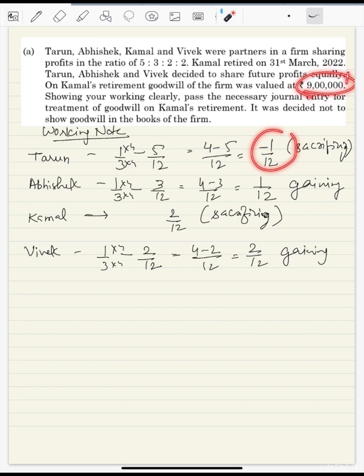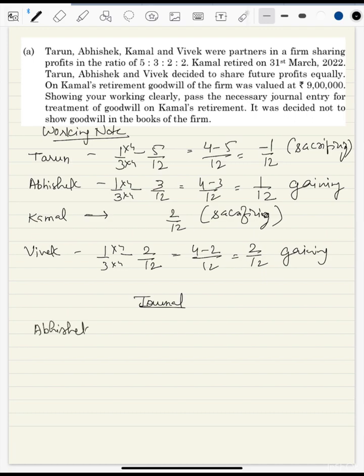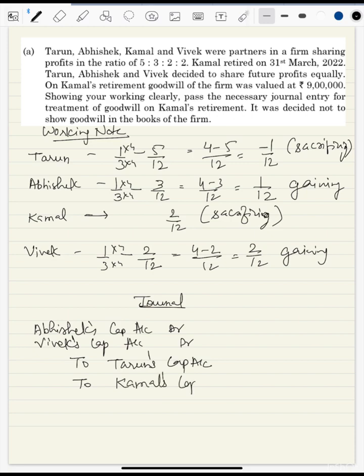Ratios we have. So just multiply. 1/12 of 9 lakh, you'll get 75,000. And 2/12, you'll get 1,50,000. So we'll come here and write down the journal entry. Abhishek is paying. So we'll write down Abhishek's capital account, debit. Vivek's capital account, debit. To Tarun's capital account. To Kamal's capital account.